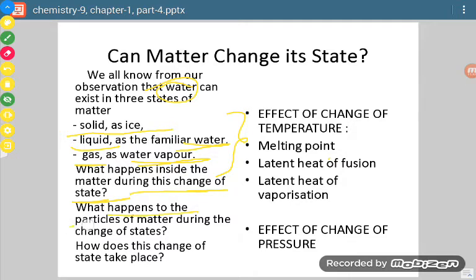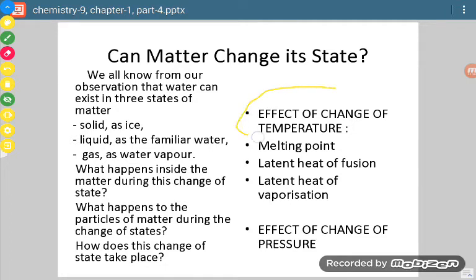What happens to the particles of matter when this change occurs? Whenever this change occurs, what happens to the particles of matter? How does this change of state take place? How does this change occur? This is to be studied.